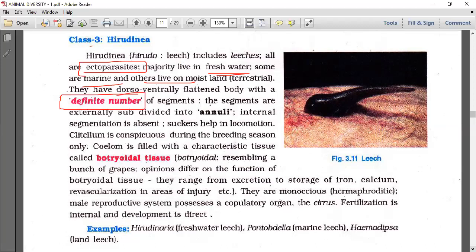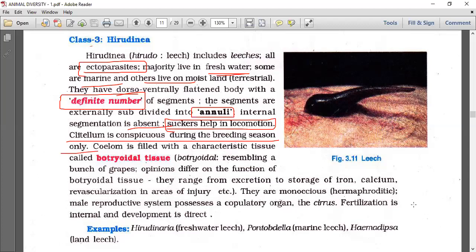The segments are externally subdivided into annuli. Internal segmentation is absent, no septa. Suckers are helpful for locomotion. Clitellum is conspicuous, visible during the breeding season only.